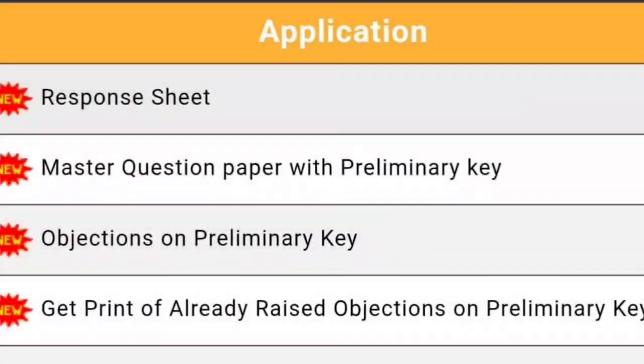And to download the master question paper, again go to the CPGET 2025 website and scroll down towards application. There you will find various tabs and click on the master question paper with preliminary key.